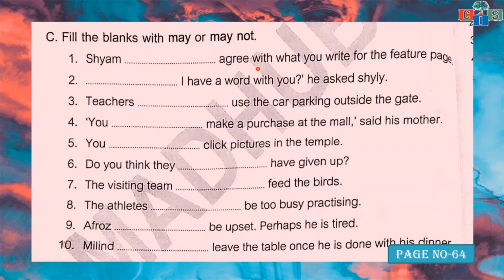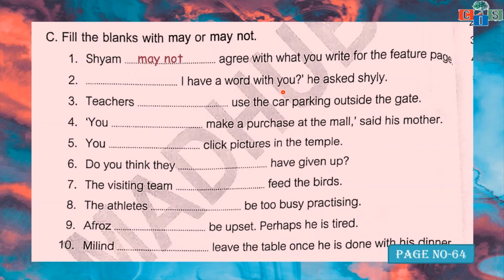Shyam dash agree with what you write for the feature page. So what will be the answer? Shyam may not agree with what you write for the feature page. May not agree means it may or may not happen, like that. Okay, then second one.